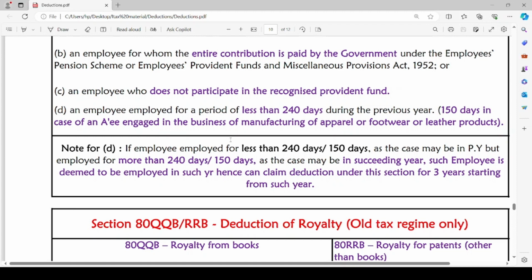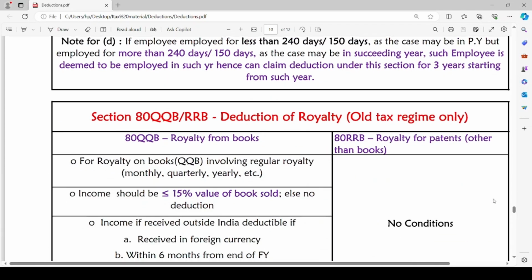In the previous year, additional employees are employed, but they worked for less than 240 days, or 150 days in case of a manufacturer of apparel, footwear, etc. So, if they are engaged for less than 240 days or 150 days in the previous year, but in the succeeding year they are engaged for more than 240 days or 150 days, in such a case the additional employees are deemed to be employed in such succeeding year, and from such succeeding year, for 3 years, the assessee can claim deduction under section 80JJAA. I hope you're able to understand what I'm trying to convey.